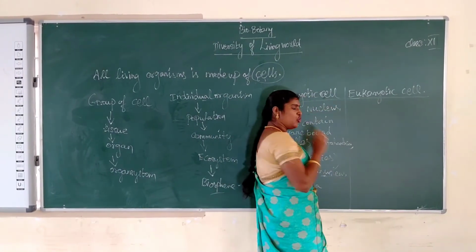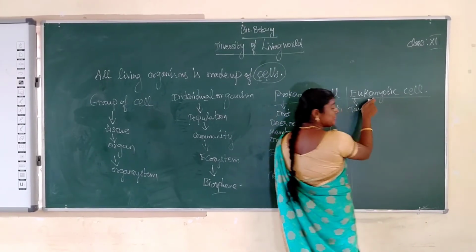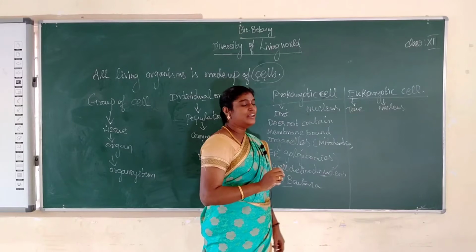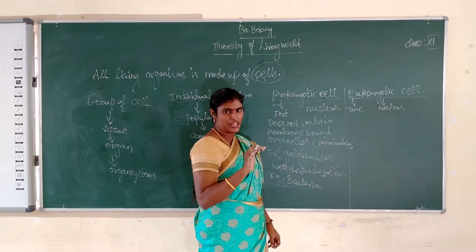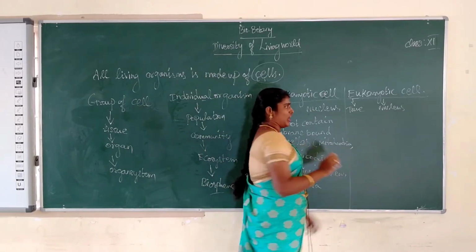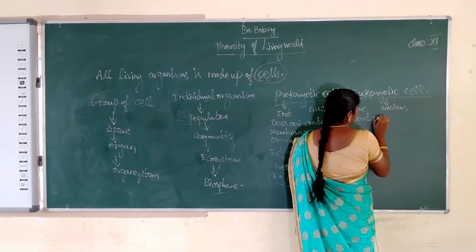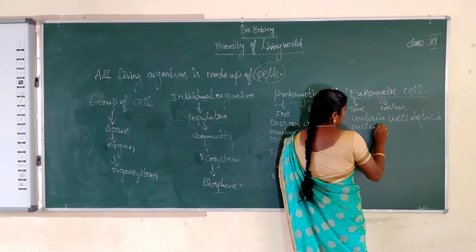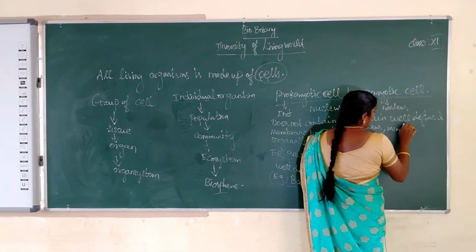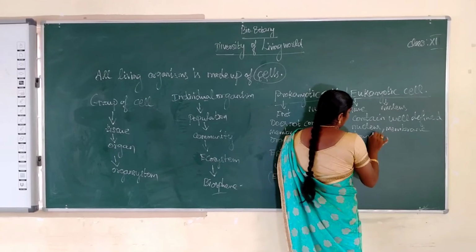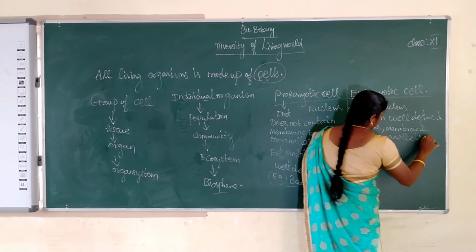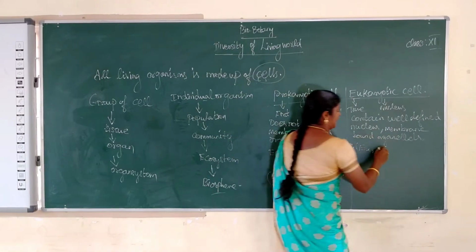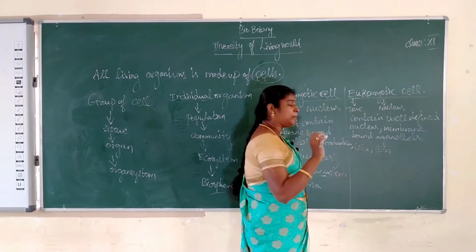Next, eukaryote. What is the meaning of eukaryotic? Eu means true. Karyo means nucleus, as I already told. So a eukaryotic cell contains a well defined nucleus and membrane bound organelles, so it is called a complete cell. Examples of membrane bound organelles are the mitochondria, Golgi body and endoplasmic reticulum. So it is called a complete cell.